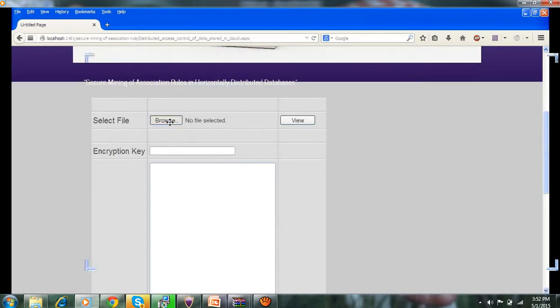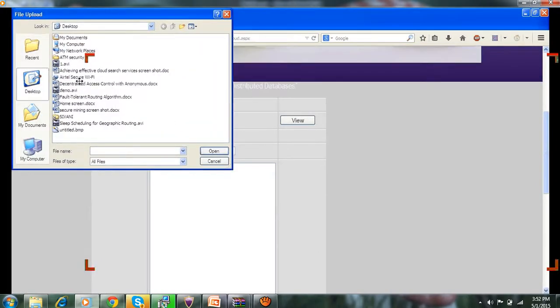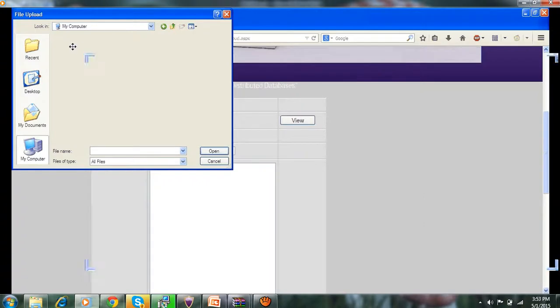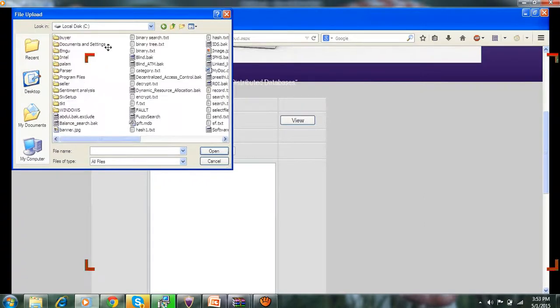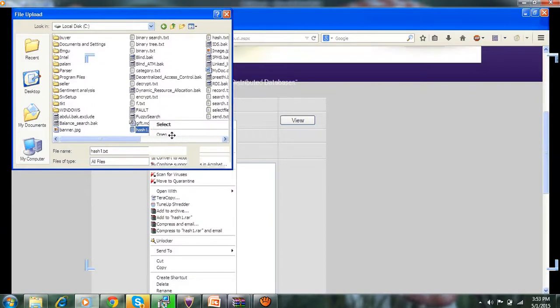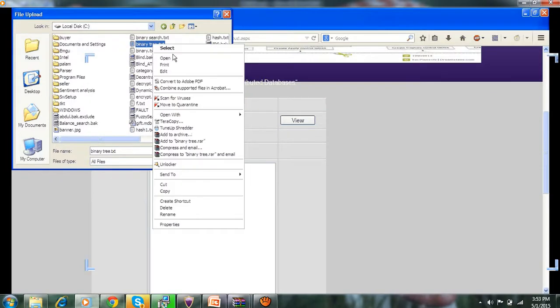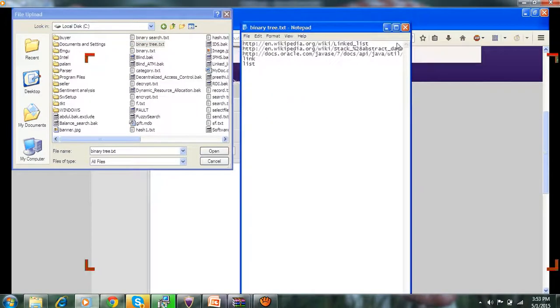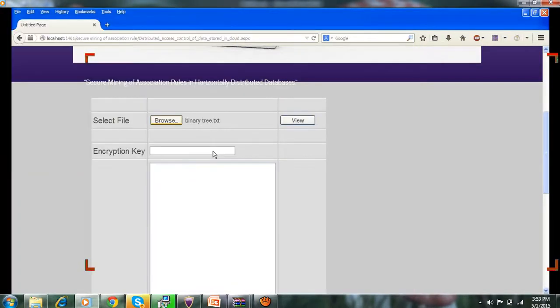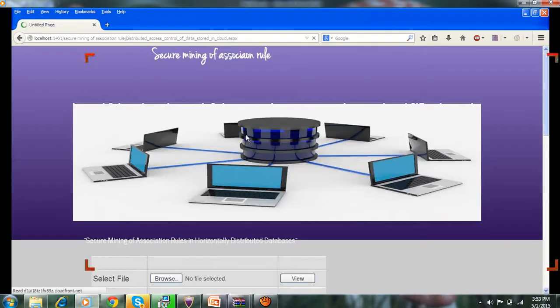Browse, select the files, and go to browse, and here you are sharing or storing someone's document, Wikipedia or YouTube, whatever it may be. You have to open it and select it, and that binary or binary text or tree, then click OK and view encryption.